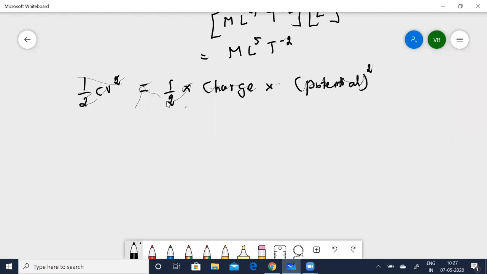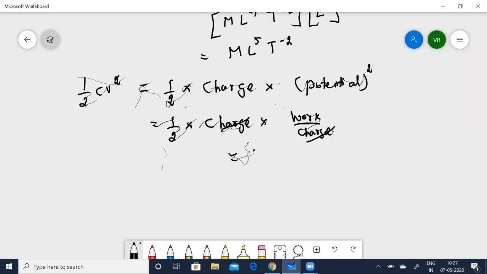Now potential can be written as work by charge, right? So the charge and charge cancel. The result is half into work, so it is the same as work.